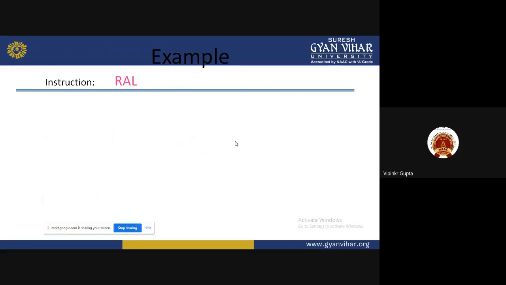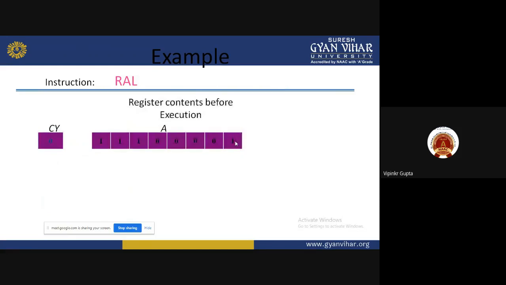So in that instruction C denotes without carry. Here C is not there, so it means rotate accumulator left with carry. Here carry is also shifted to the left side. Let us suppose this example. Here one example is given. A has some value and the carry flag is also 0.